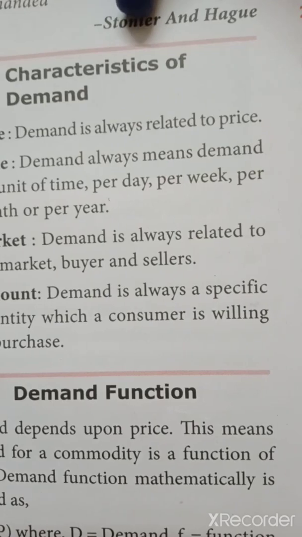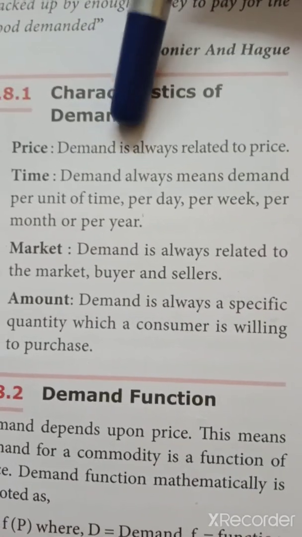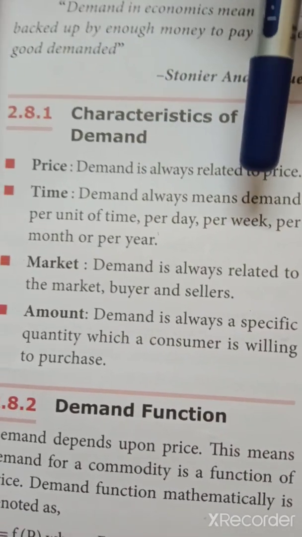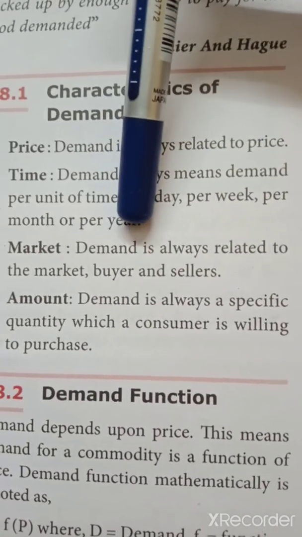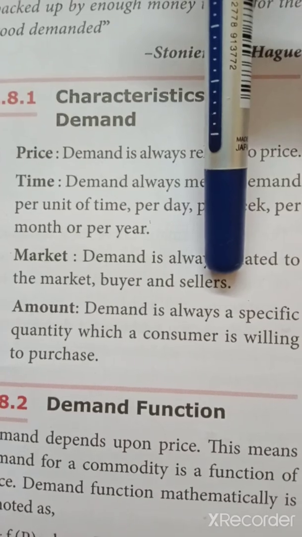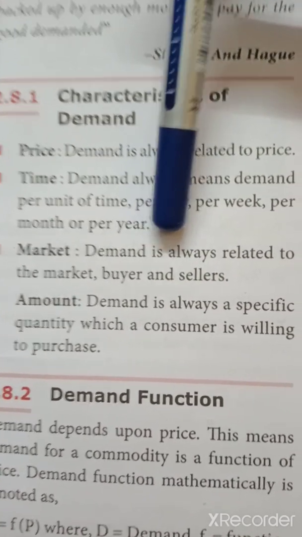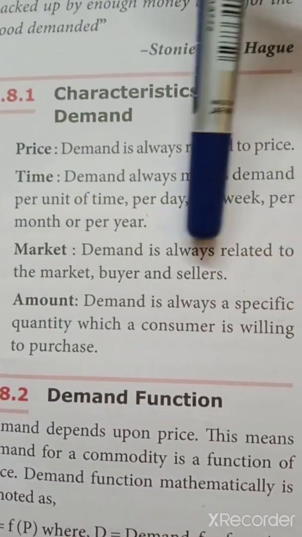Next is market. Demand is always related to the market, buyers and sellers. Whenever we say demand, there should be buyers to buy the product at that particular price, and there should be sellers also to sell the product at that particular price. So a market is also needed whenever we talk of demand.